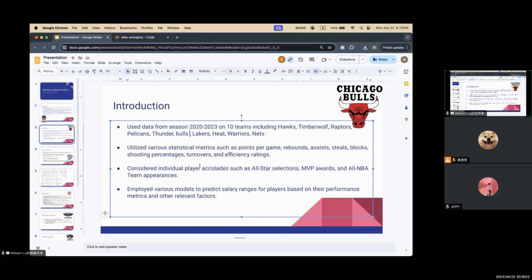We have a bunch of metrics such as points per game, rebounds, assists, steals, blocks, shooting percentages, turnovers, and efficiency ratings in these datasets. We also have some other features such as the awards. We have an All-Star selection column, the MVP awards data, and All-NBA team appearances data. We try to use those features to serve our model.